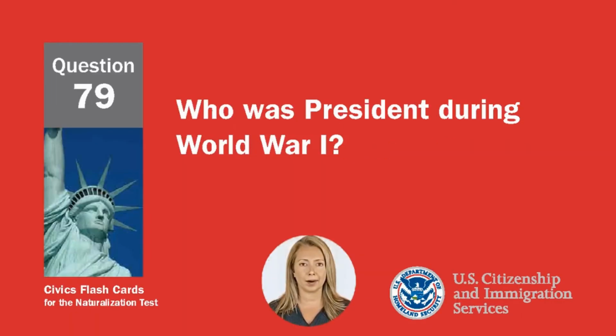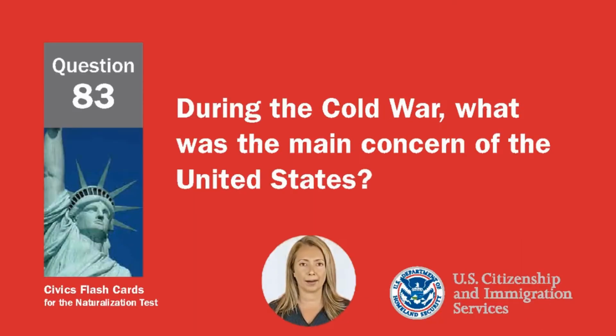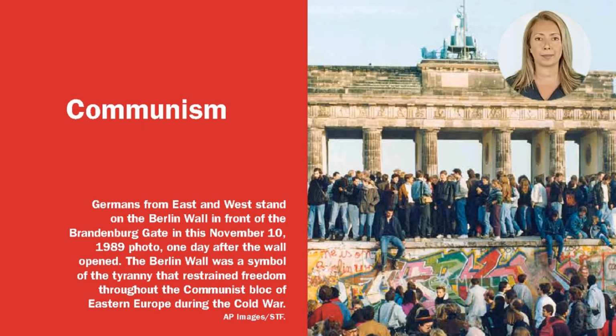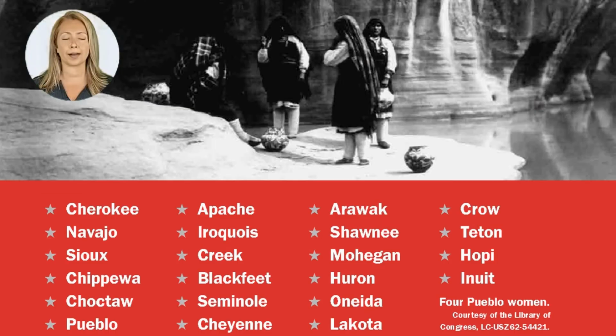Who was president during World War I? Woodrow Wilson. During the Cold War, what was the main concern of the United States? Communism. Name one American Indian tribe in the United States. Cherokee, Navajo, Sioux, Chippewa, Choctaw, Pueblo, Apache, Iroquois, Creek, Blackfeet, Seminole, Cheyenne, Arawak, Shawnee, Mohegan, Huron, Oneida, Lakota, Crow, Teton,